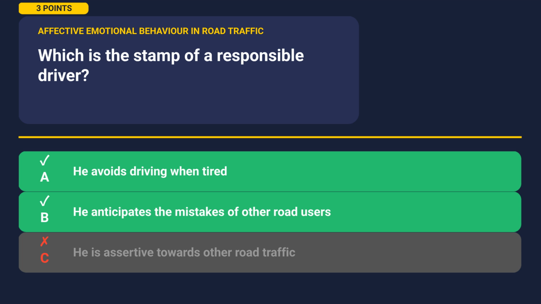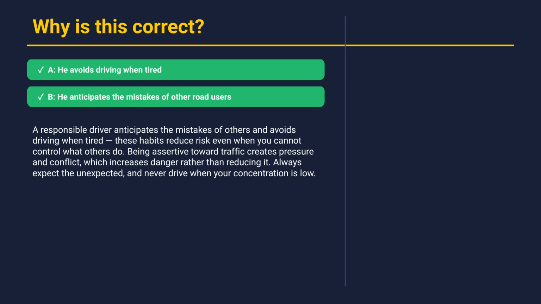The correct answers are A and B. Let's understand why. A responsible driver anticipates the mistakes of others and avoids driving when tired. These habits reduce risk even when you cannot control what others do. Being assertive toward traffic creates pressure and conflict, which increases danger rather than reducing it. Always expect the unexpected, and never drive when your concentration is low. All right, let's move on to the next question.